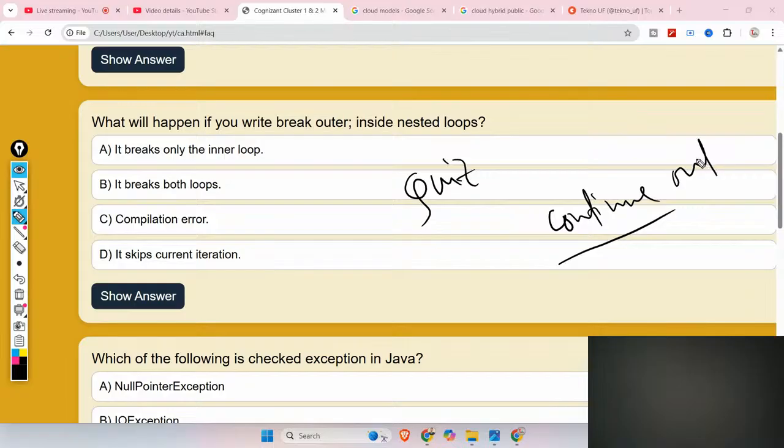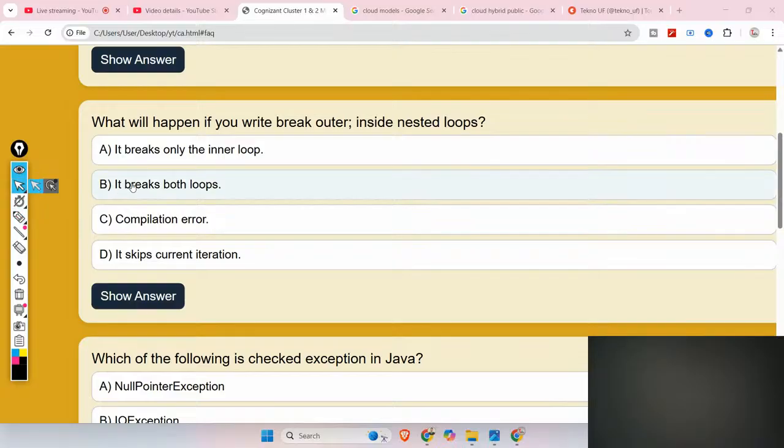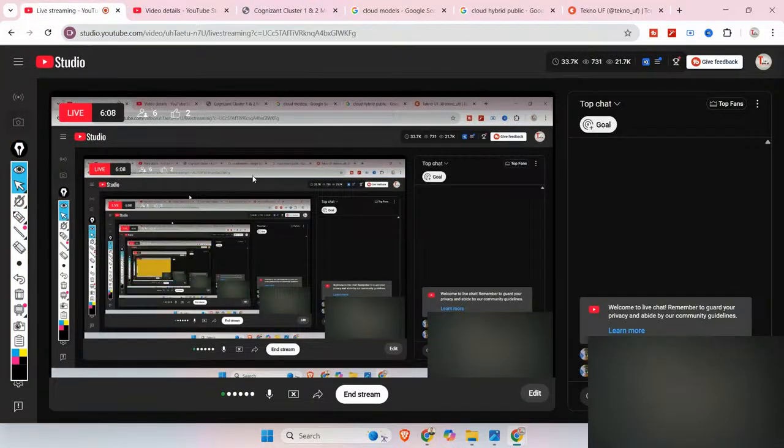If I write continue outer instead of break outer, what will happen? Please give the answer in the comment section, guys. Okay, now let me go to the next question. Just let me check what's the comment.